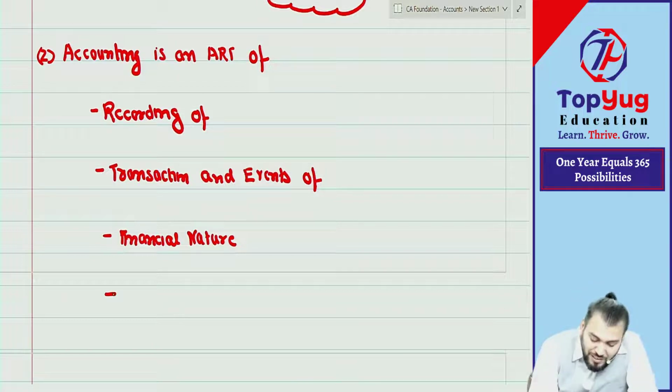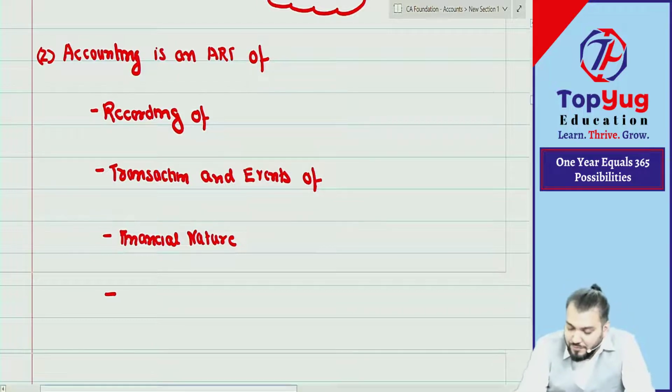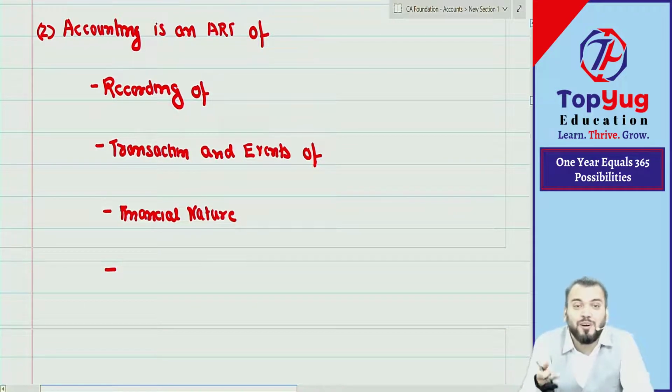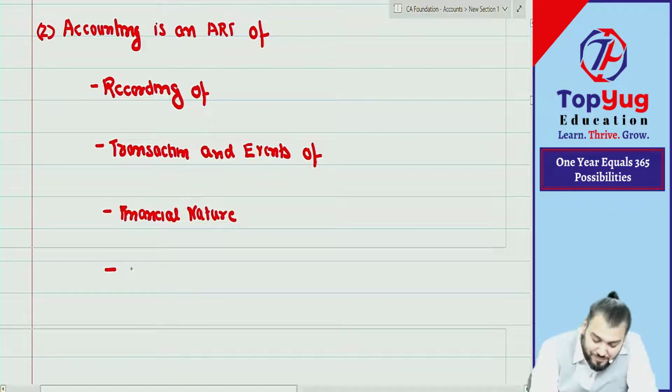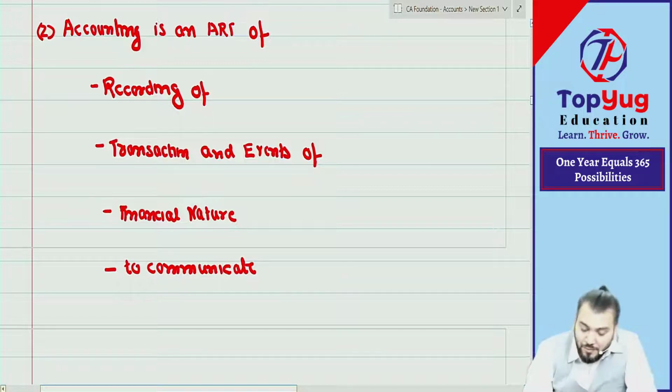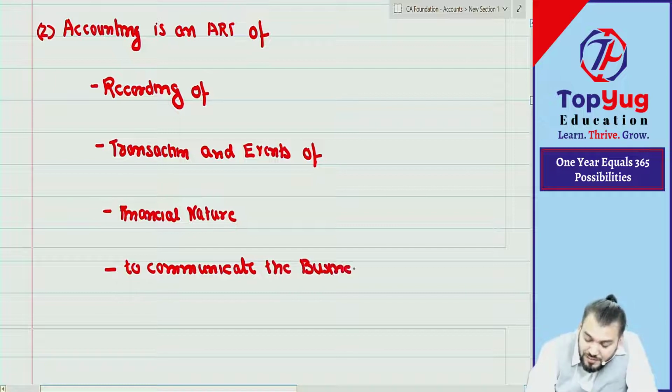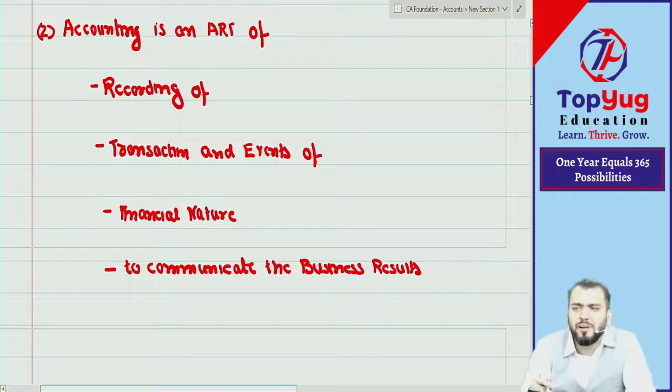But what is the objective of recording? What is the ultimate objective of recording? To communicate. That is the ultimate objective of accounting. To communicate what? Business results, which means business performance. To communicate the business results.